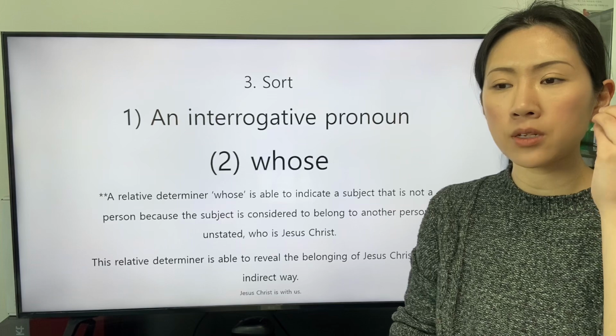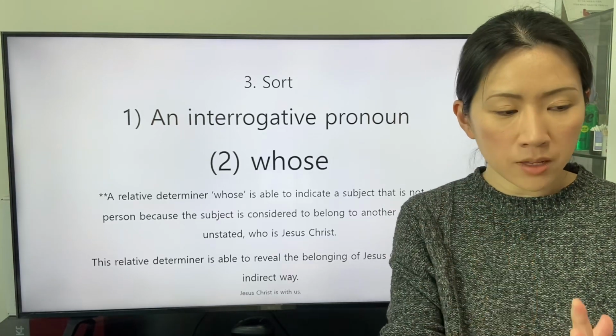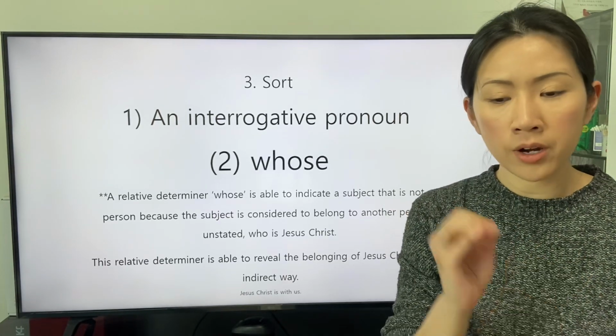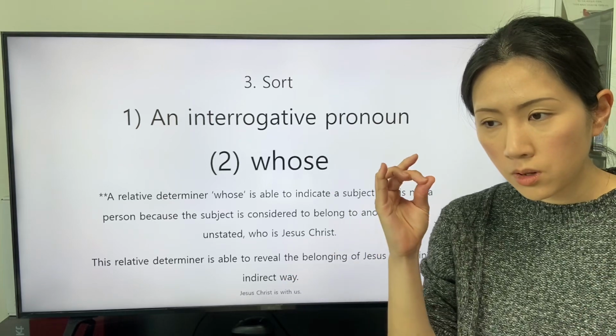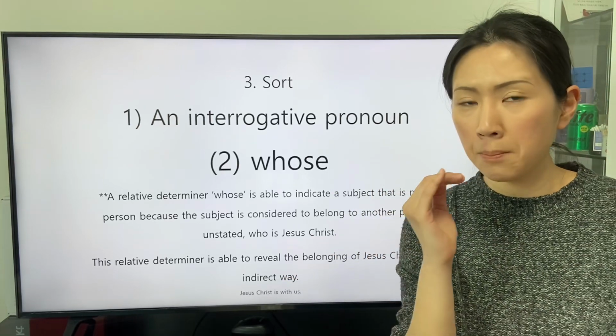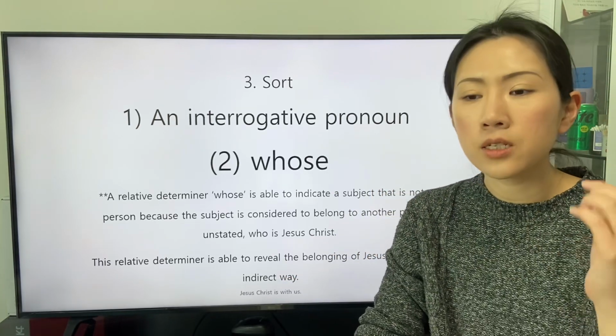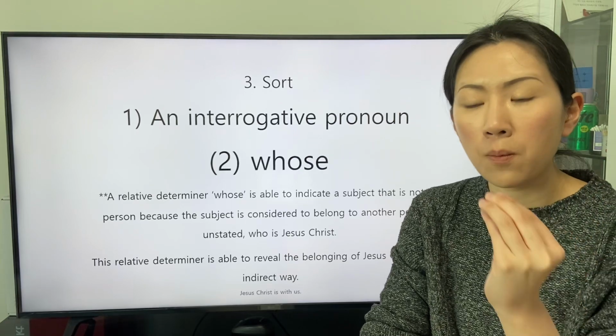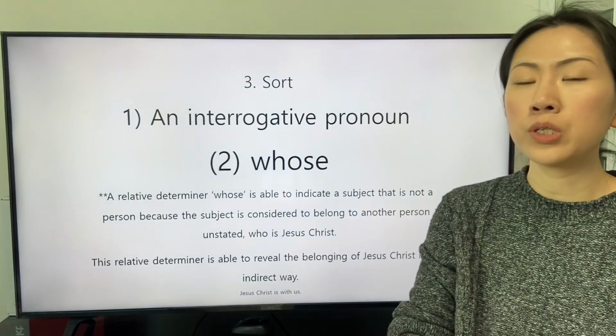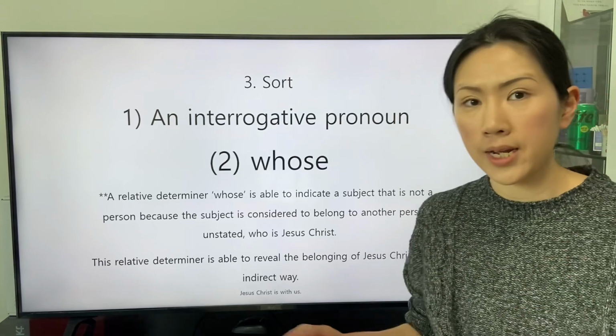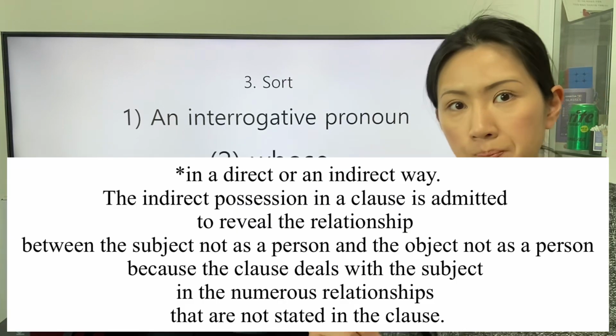The premise of the subject or the object of belonging in the main clause is that the subject or the object belongs to Jesus Christ already in the main clause.